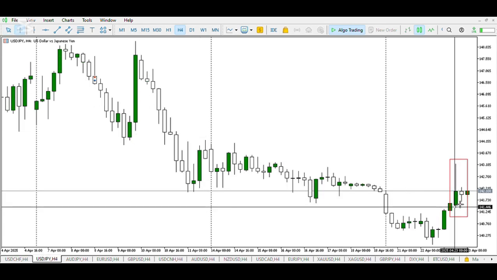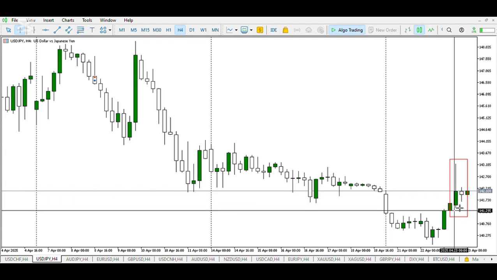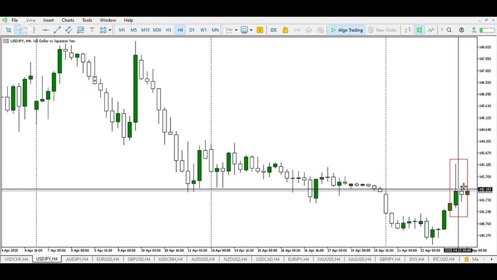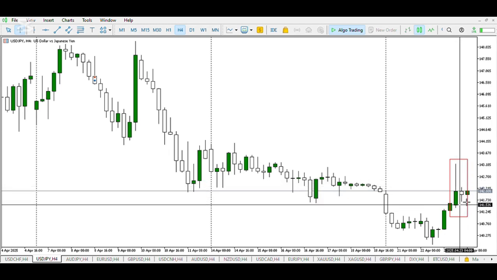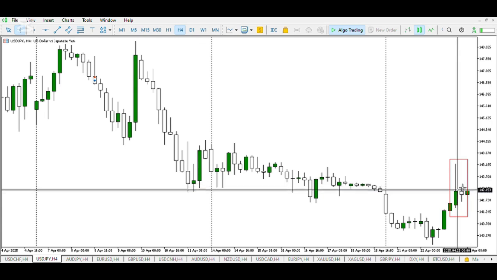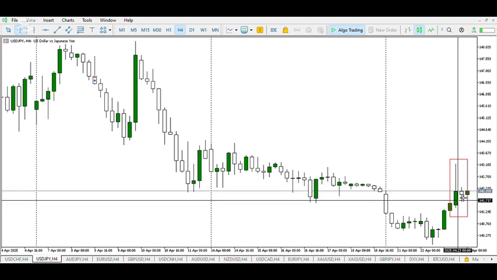On USD/JPY, at the opening of the Asian session, we can see the buyers pushing price up, breaking the high of yesterday, and in the second half we can see the sellers making a move. However, this is not much of an accumulation we would like, as it is not close to the low of the day.